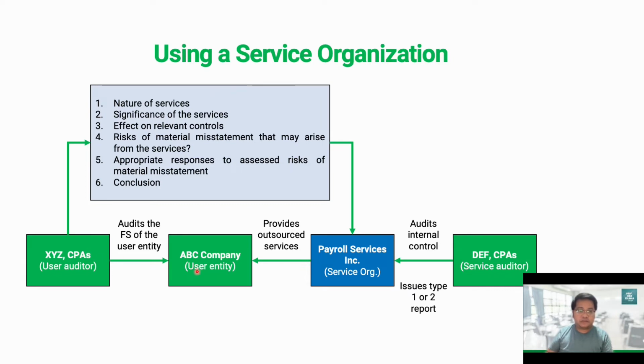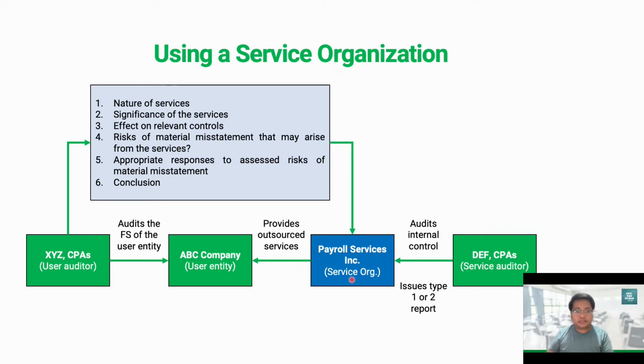So our objective as the auditor is to understand how this outsourced service would affect the risk of material misstatements in the financial statements of ABC company. In that case, we need to understand the nature of the services being provided by this service organization to our client, the significance of those services, and the effect on the relevant controls.